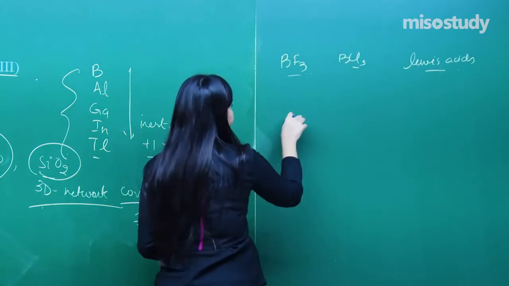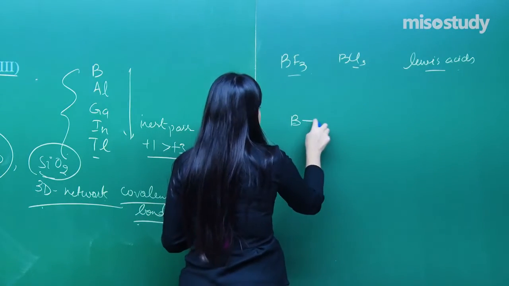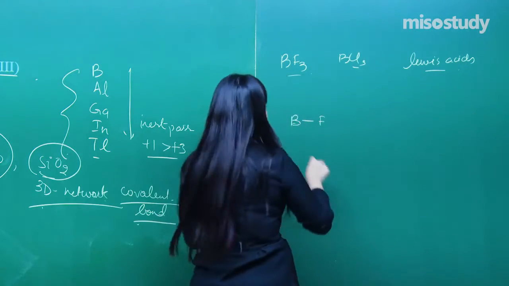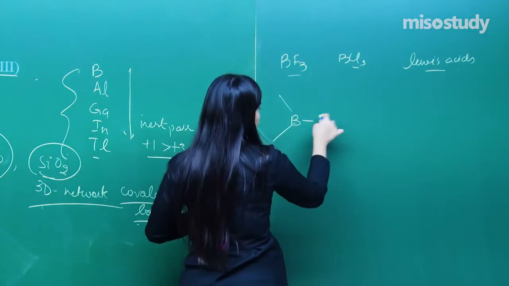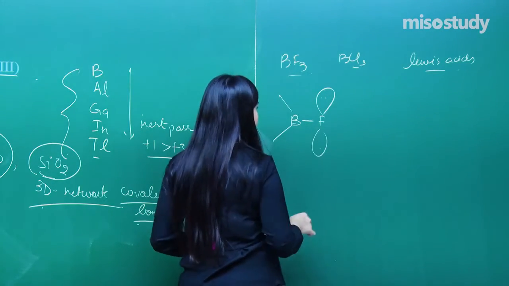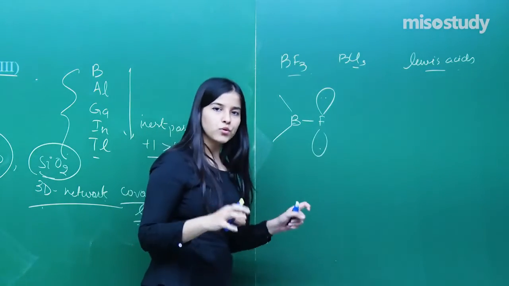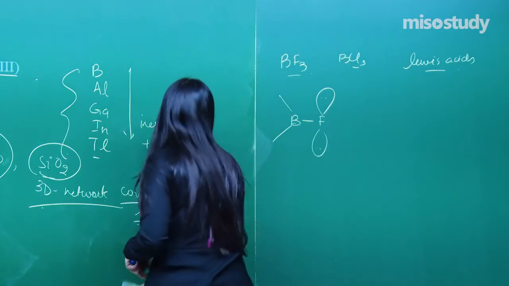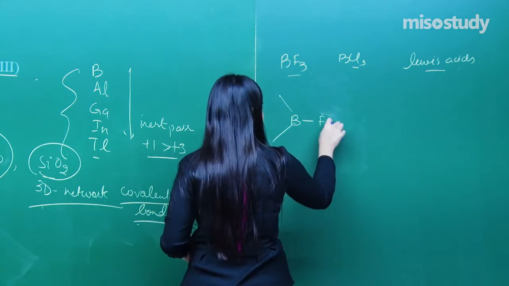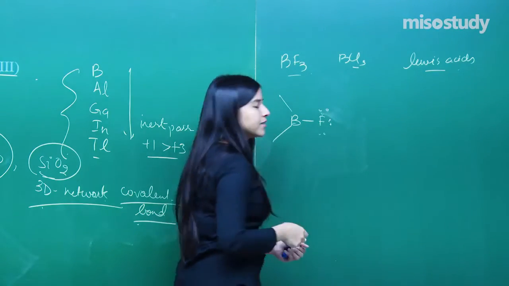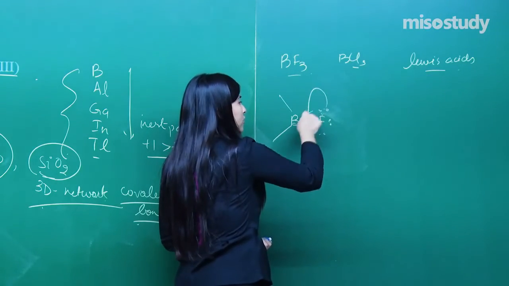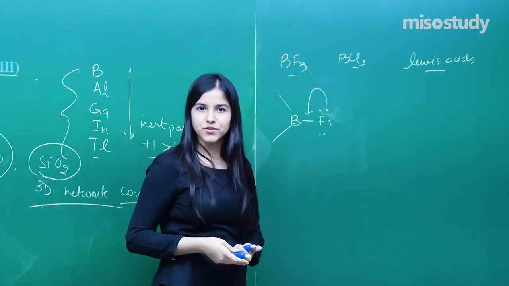See. B, F, right? I am just making a connection with only one fluorine. Here is the fluorine. We know that fluorine has extra lone pairs of electrons. So in order to compensate the deficiency of boron, this fluorine can also try to donate the extra electrons.